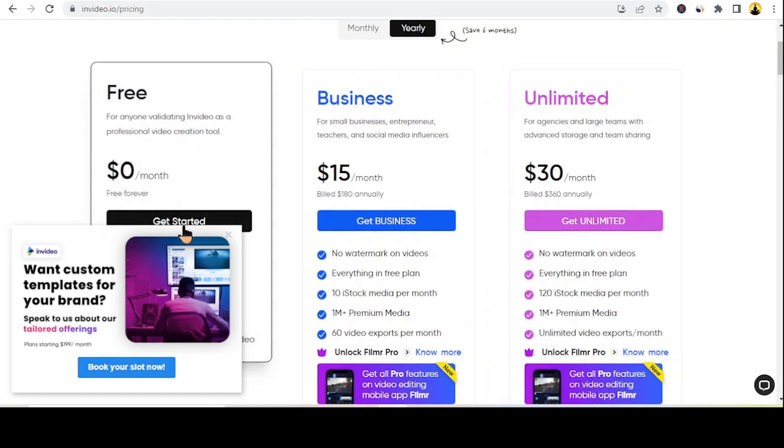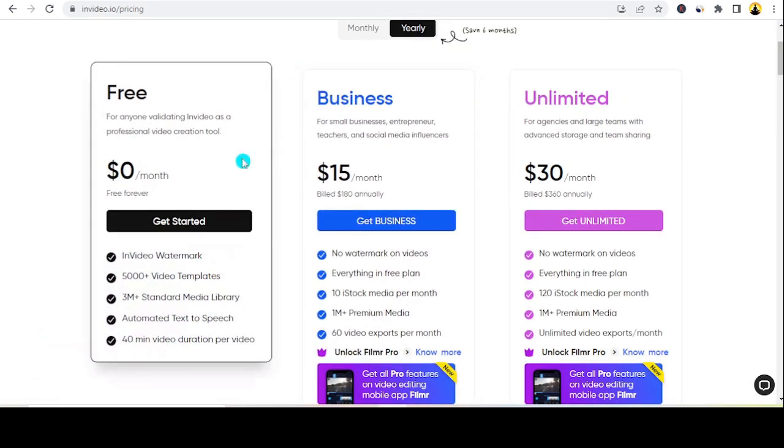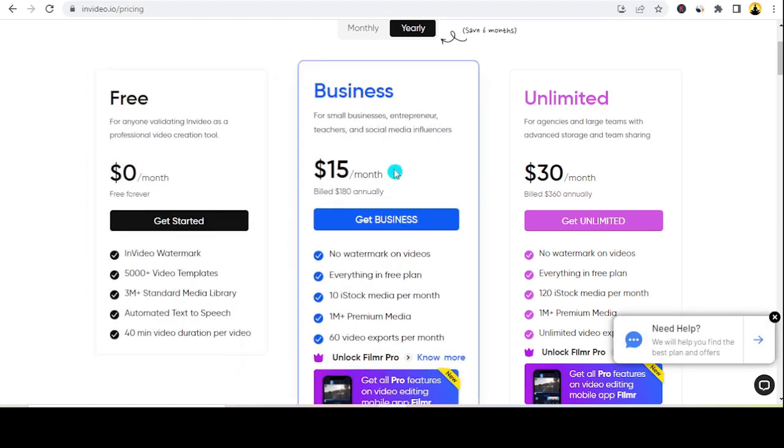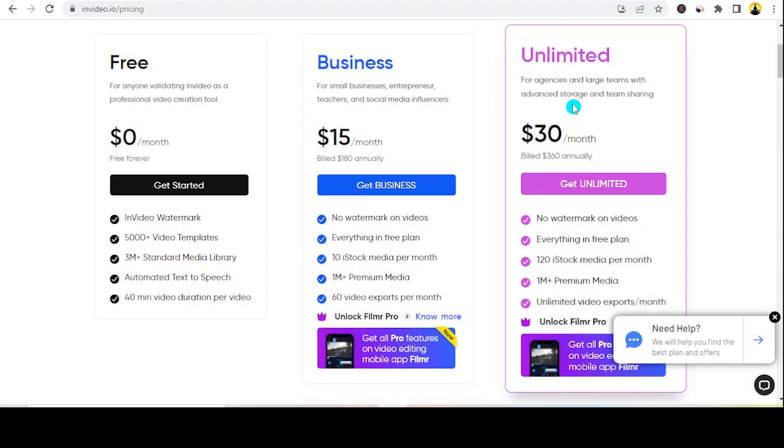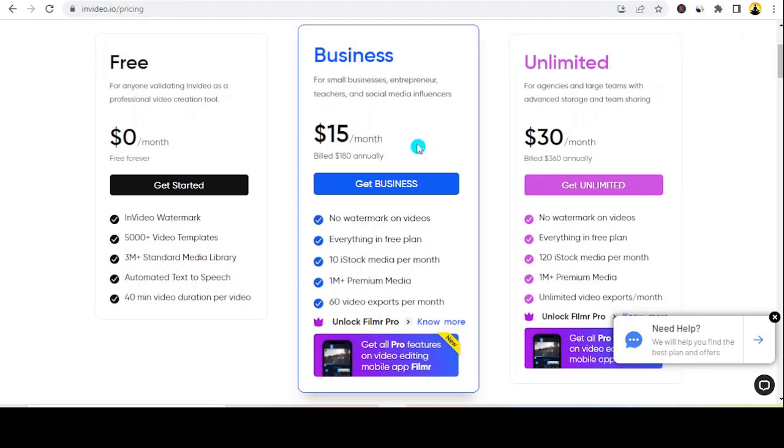Okay, you can always start with the free subscription. With the free plan, you can create videos, but the videos will have InVideo watermarks, and this will not look professional, guys. Being really honest, I talked about InVideo in my last video as well, but in this video I'm going to go a bit in depth here. So it definitely does not look professional if you're uploading a video with an InVideo watermark.